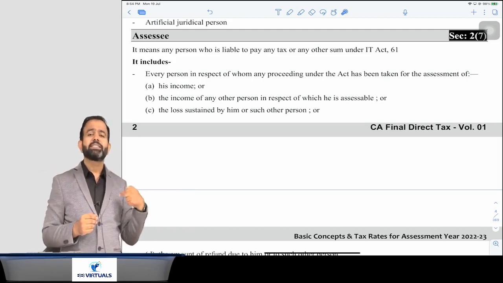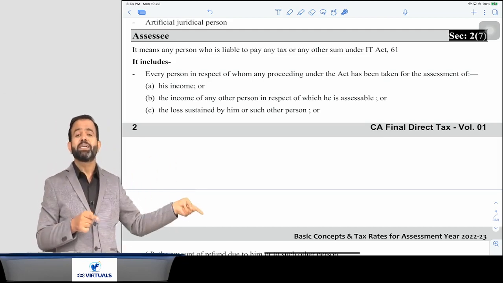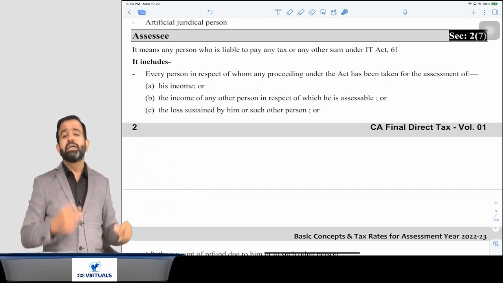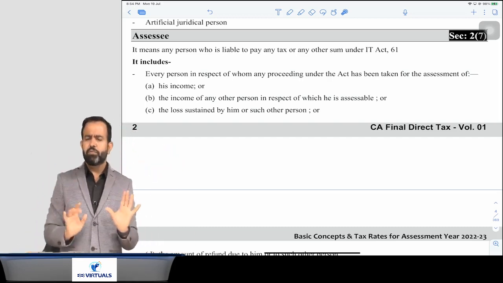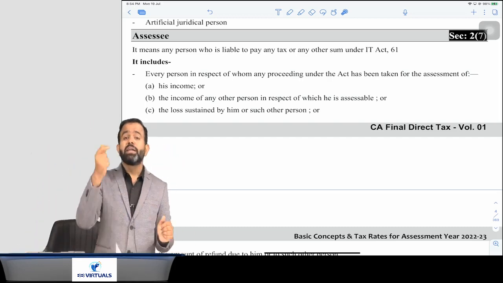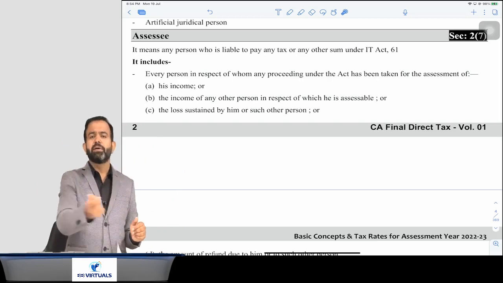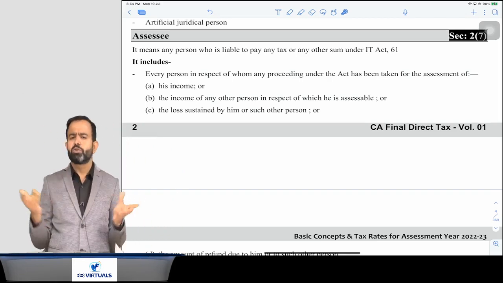So he is making assessment in my hand for the income of my son, means some other person's income is assessable in my hand. In that case also I will be treated as assessee. So in simple words I can say that first, assessee means any person who is required to pay tax or any amount or any sum in income tax, that is called assessee.